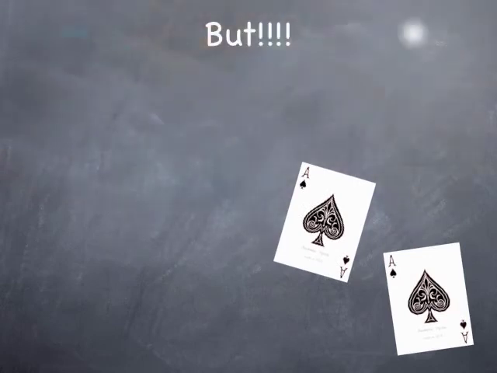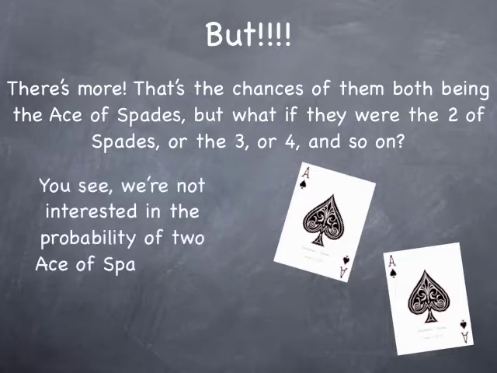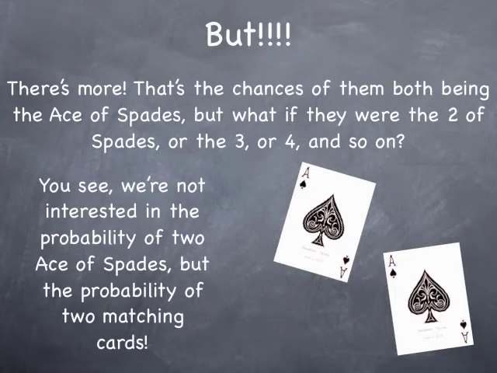But, here's the big but. There's more. You see, that's the chances of both the cards being the Ace of Spades. But what if they were the 2 of Spades, or the 3 of Spades, or the 4? You see, we're not interested in the probability of two Aces of Spades, but the probability of two matching cards.